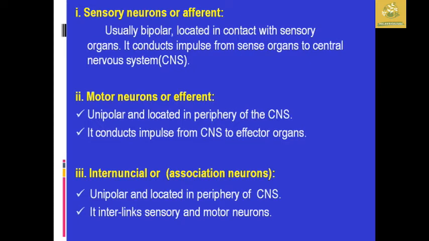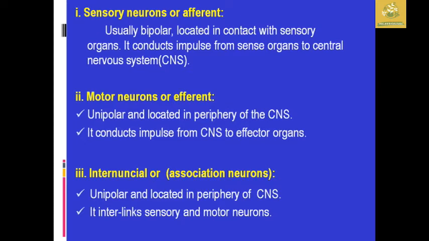So they are used to conduct the impulse from the sense organs to the central nervous system, which is present in the brain. Then there is the motor neuron, or efferent. They are known as unipolar and are located in the periphery of the CNS. They conduct impulses from the CNS to effector organs.